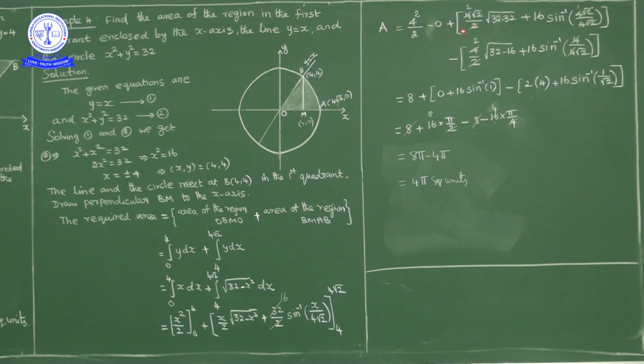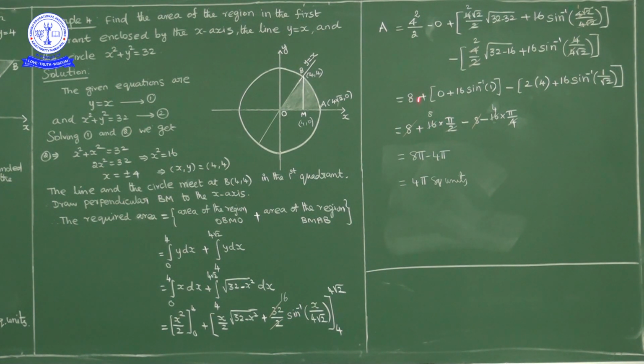So this entire part is 0, plus here 32 upon 2 is 16, 16 into sin inverse of, in place of x if you write 4 root 2, sin inverse of 4 root 2 upon 4 root 2, that is 1, 16 into sin inverse of 1. So this part is 0 anyhow. So the upper limit by substituting gives 16 into sin inverse of 1, which is pi by 2. So 16 into pi by 2, 2 gets cancelled, 8 pi.